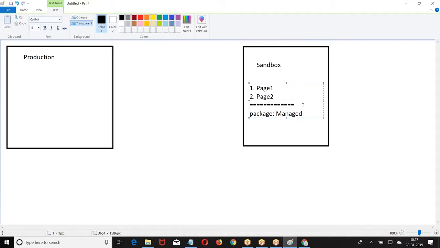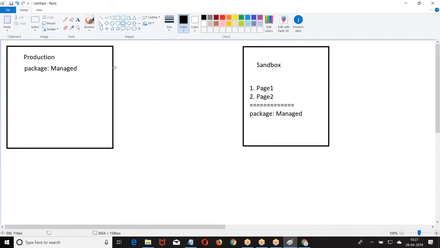Now the question you should ask: let us say this managed package is installed here. The same managed package I install here. Then I refresh the sandbox. Now, when I refresh the sandbox, this page 1, page 2 is not deployed in the production. The source code of page 1, page 2 is not deployed when you refresh the sandbox.